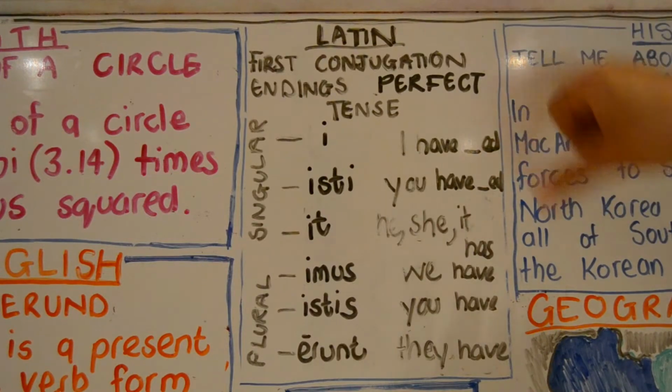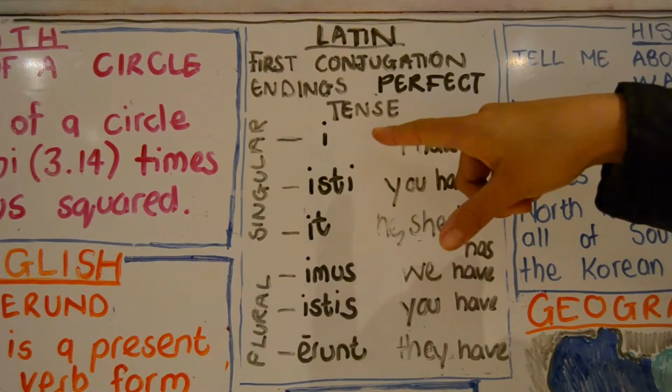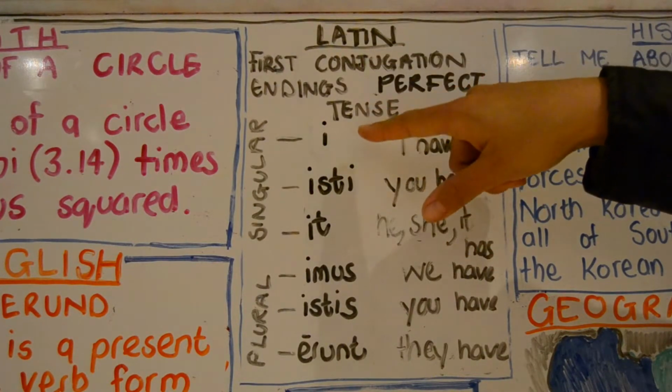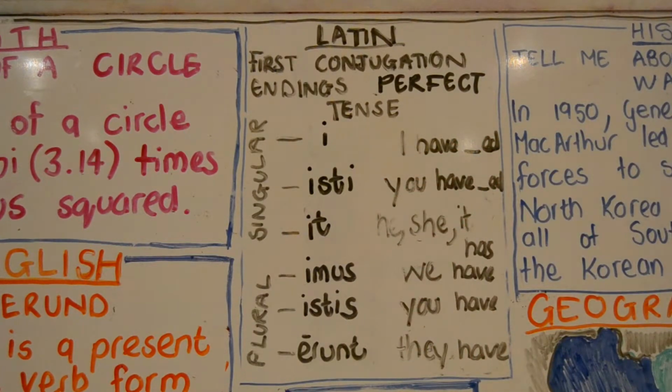And don't forget, there is a song on the app if you'd like to do that. But it's quite easy. It's the first conjugation endings, perfect tense, and it's isti, it, imus, istis, erunt. And that is the Latin for this week.